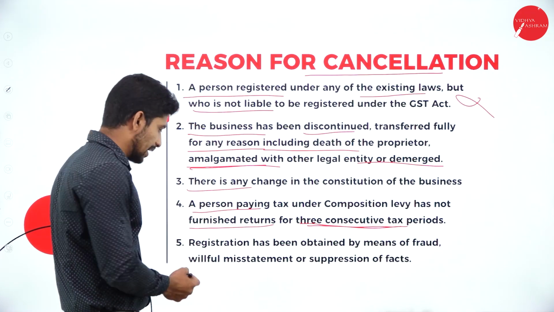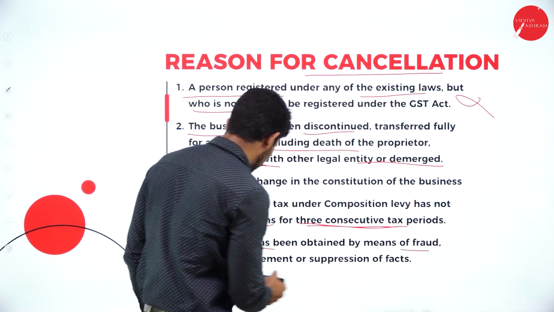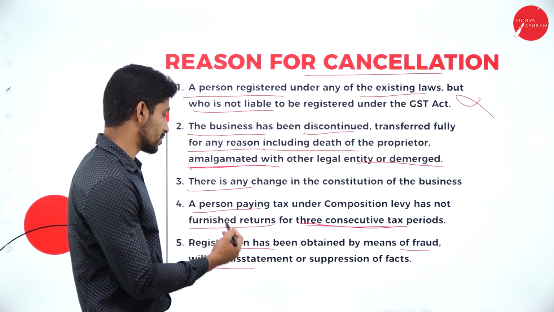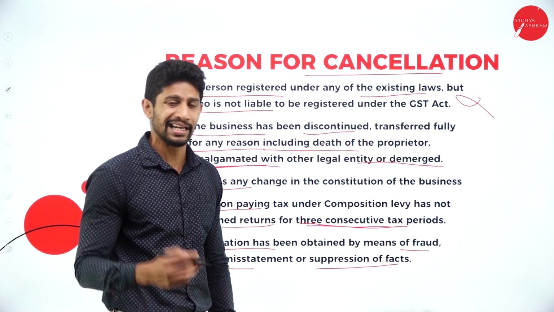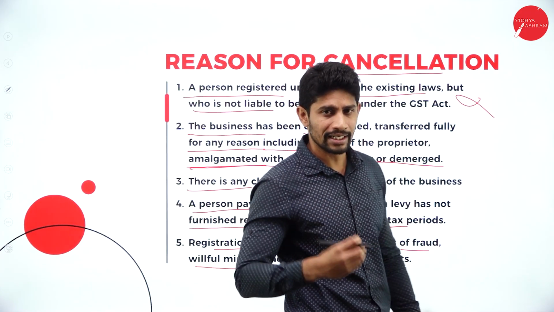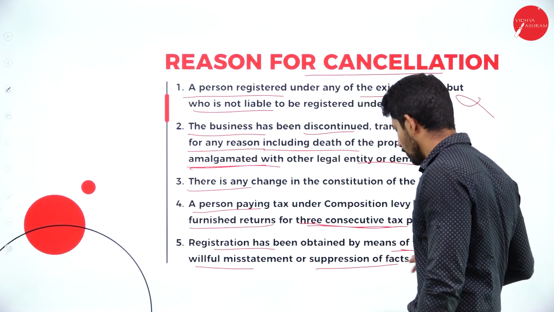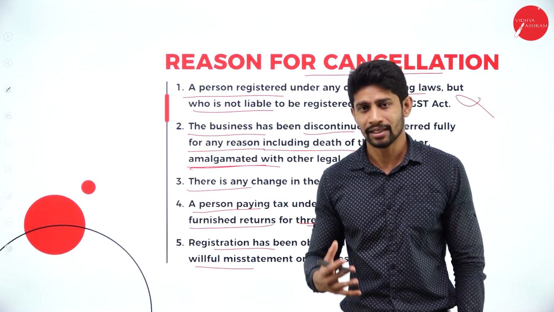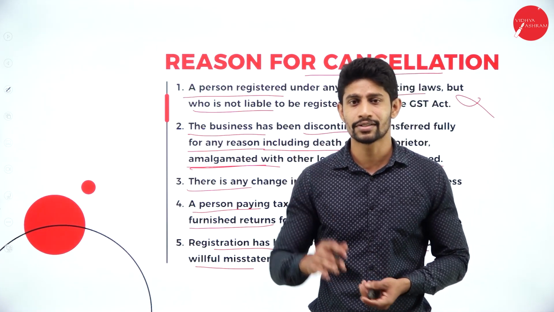And the last thing, registration has been obtained by means of fraud, willful misstatement, or suppression of facts. Yes, if you are going to take any registration with the GST authority by providing some illegal facts, or by giving some misstatements, or by making some fraud, then you got registration. You already received the registration, you got registered with the GST authority.